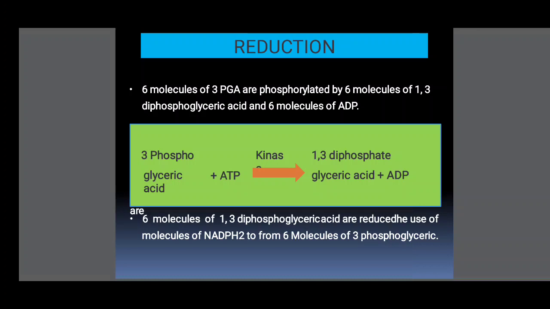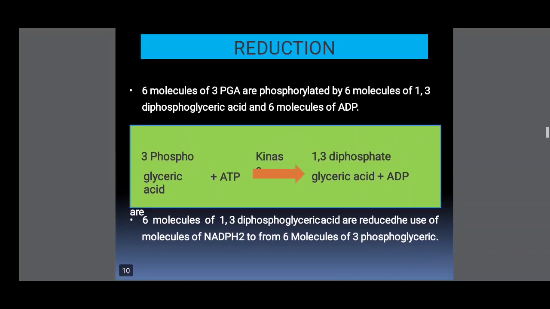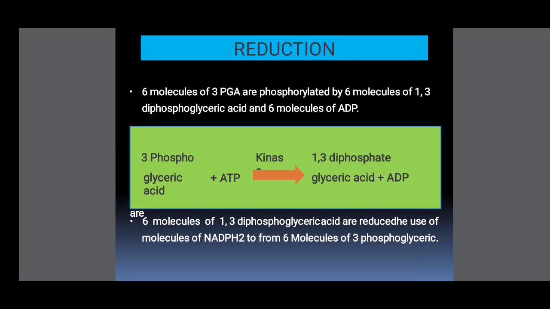From these 6 ATP, the phosphate is transferred to phosphoglyceric acid. Hence, the 6 molecules of 3-phosphoglyceric acid are converted to 1,3-bisphosphoglyceric acid.